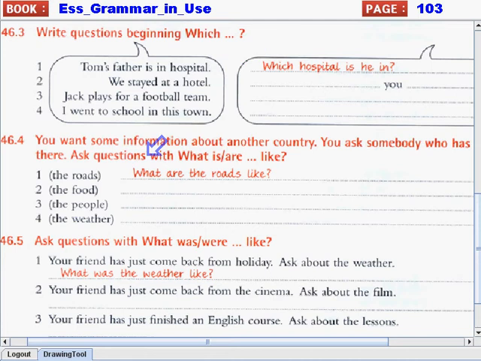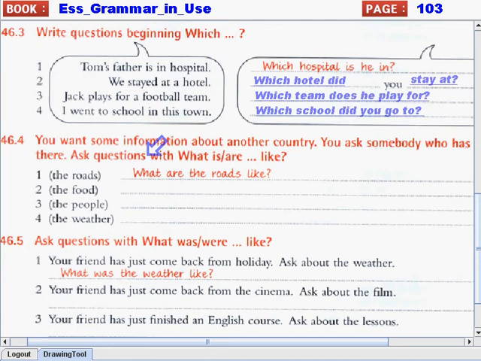Well, good. I think you're ready to check your answers now. Let's have number 2. We stayed at a hotel. Your question should be, which hotel did you stay at? If you notice, I put which in the beginning of the sentence, and also I put the preposition at at the end of our sentence, right? After that, a question mark.